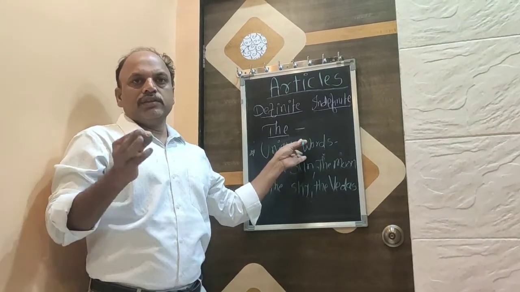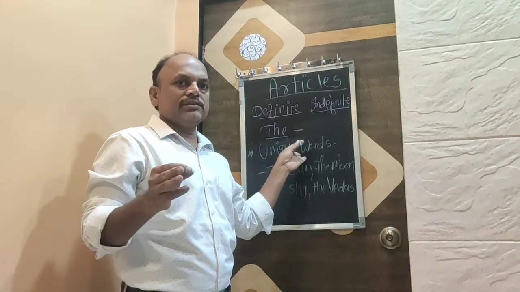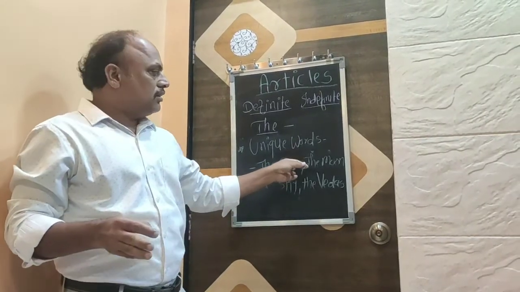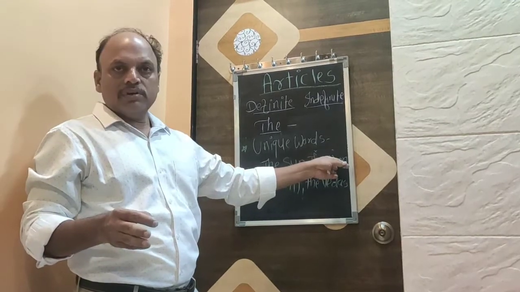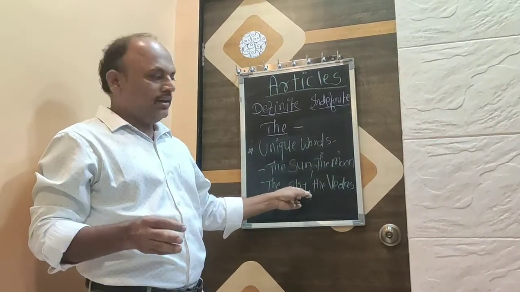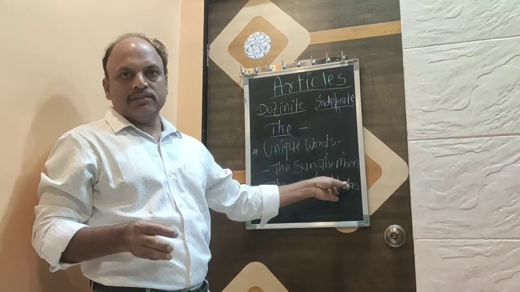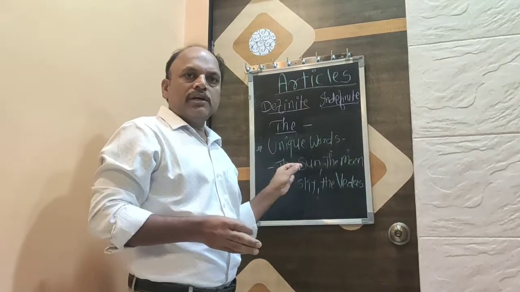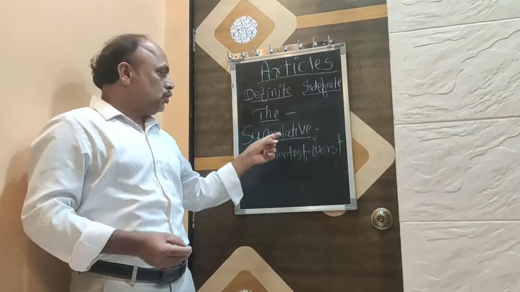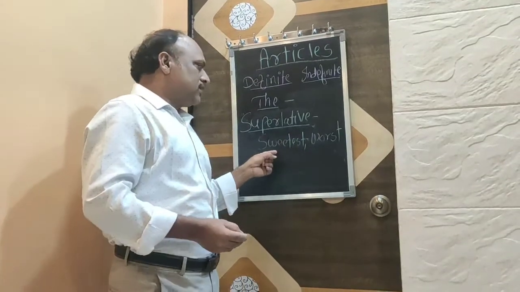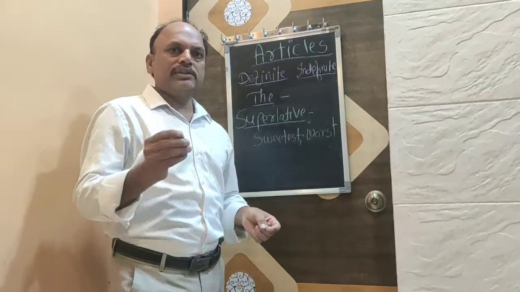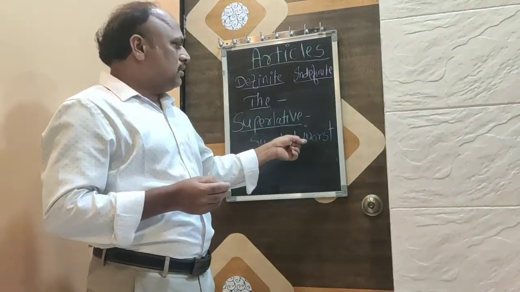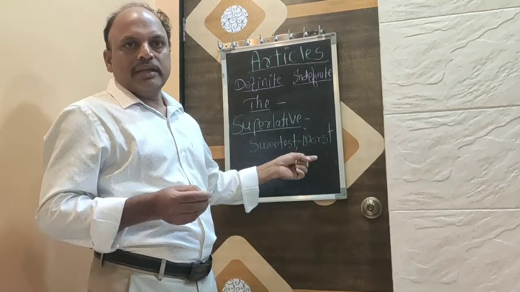Before words of a unique nature, for example, the sun, the moon, the earth, the sky, the Vedas. All these words will follow the. With superlative words like sweetest, worst. For example, the sweetest boy, the worst experience.